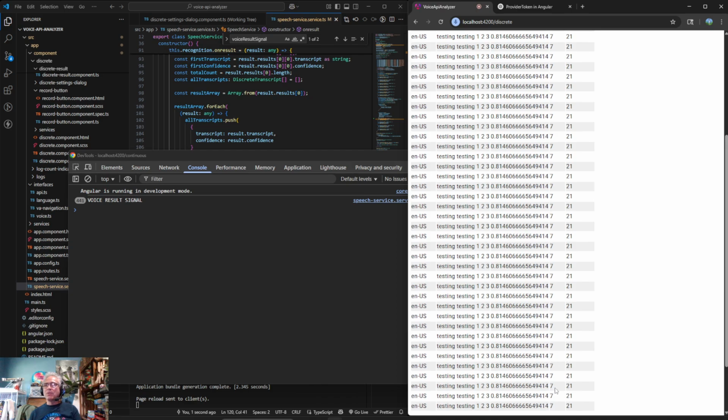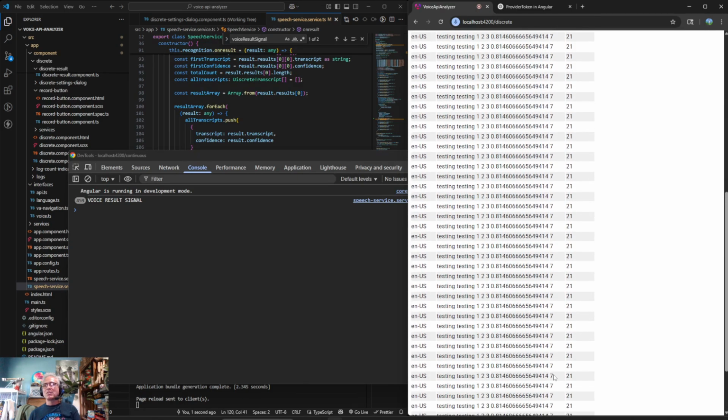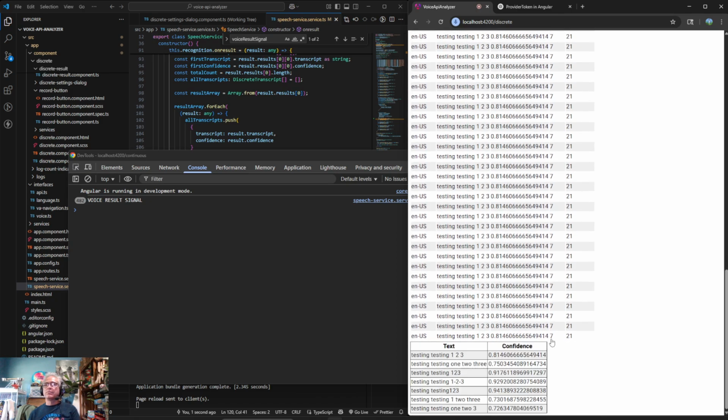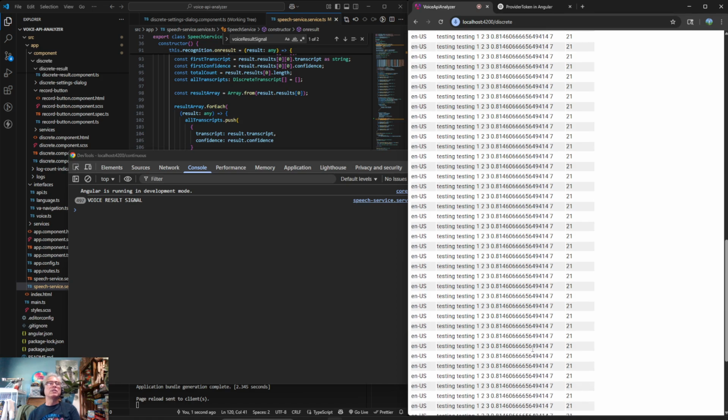But it's weird because it seems like it's giving the same result no matter what. So this is weird, right? Like we never get any new stuff. So that's an interesting thing.